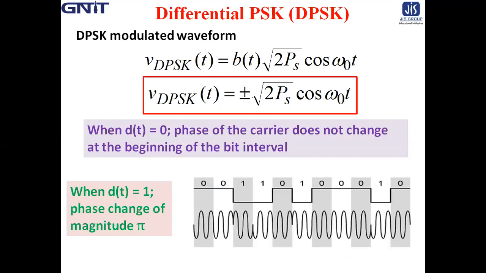So now how can we draw a time domain waveform, and how can it differ from BPSK? Say this is the time domain binary input data dt, which is 0, 0, 1, 1, 0, 1, 0, 0, 0, 1, 0.